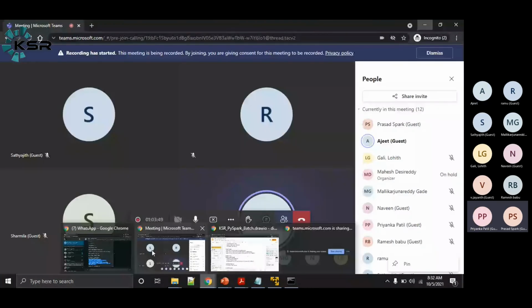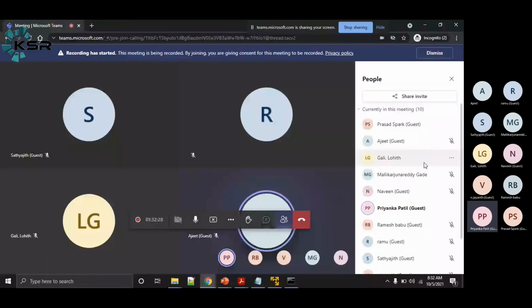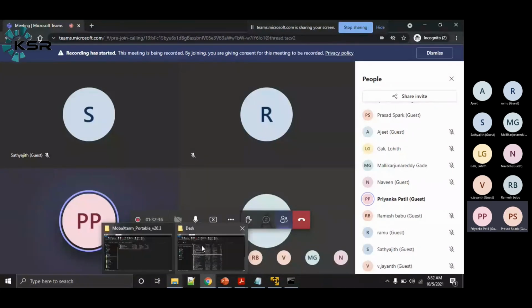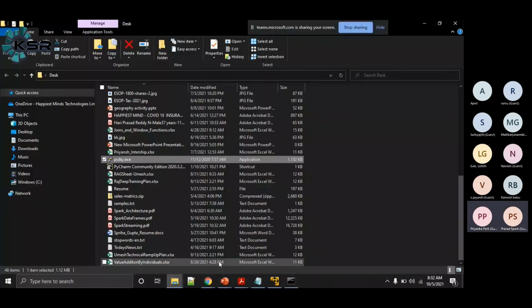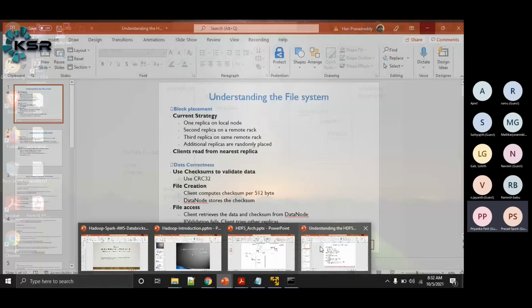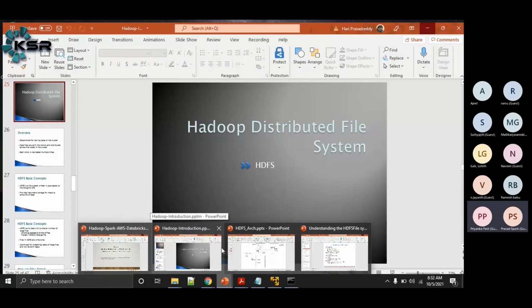Hari, I have a small doubt. Where is the application master, and where is it created? On the resource manager node, or on the data node? No, it will be created on the data node. Data node means wherever the node manager is running.